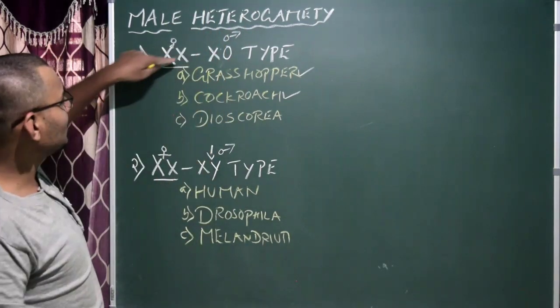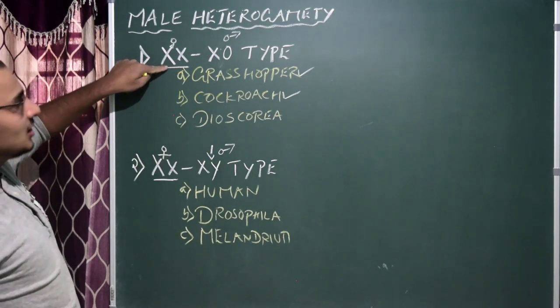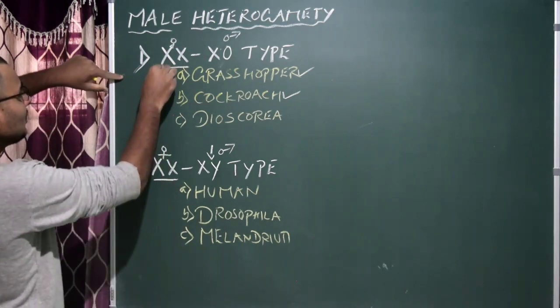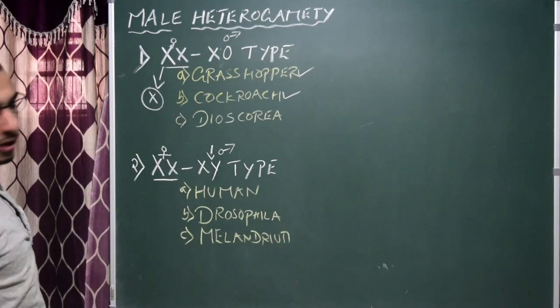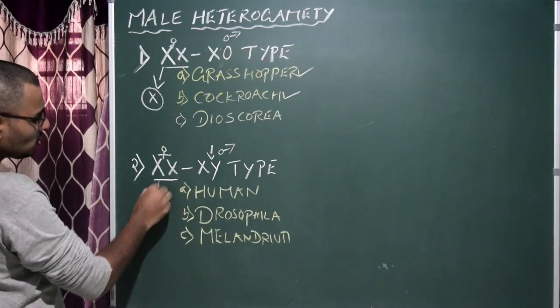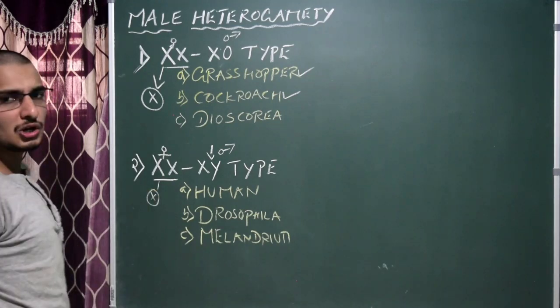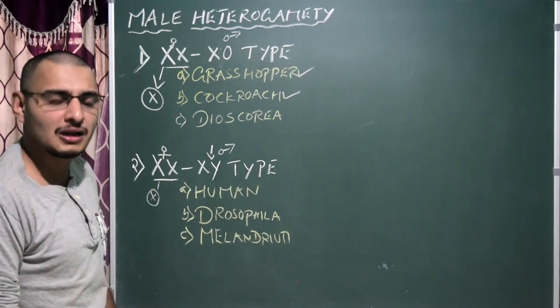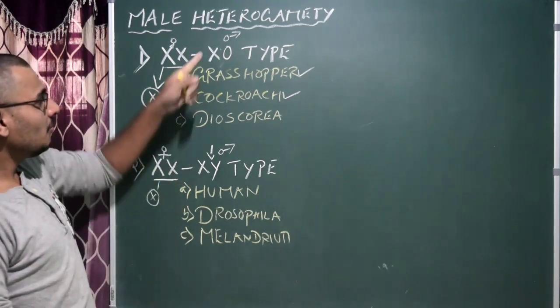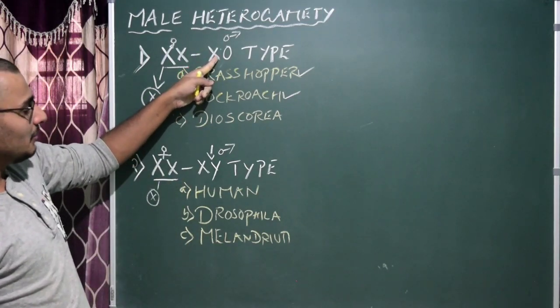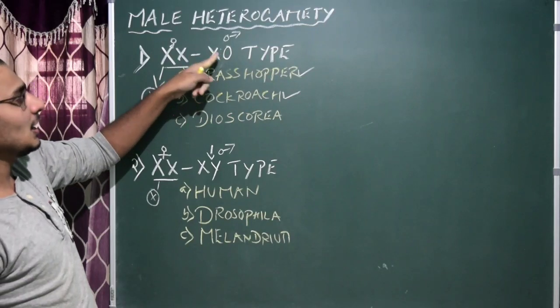Very simple. See here, in the case of the ova that is produced from the female, will have any one allosome, that is X. Whereas in this case also same, that is X. That means whatever the ova which is produced from the female will have X as allosome, remember. But in this case, this is male gametes, this is actually the male allosomes.